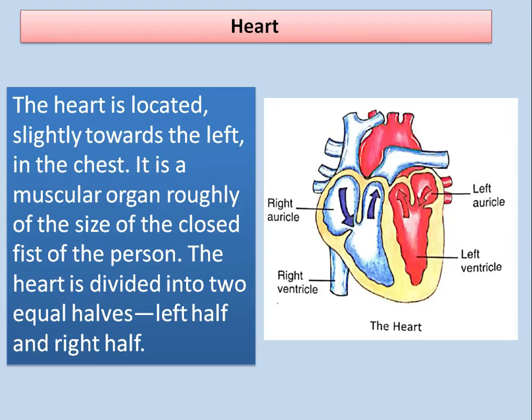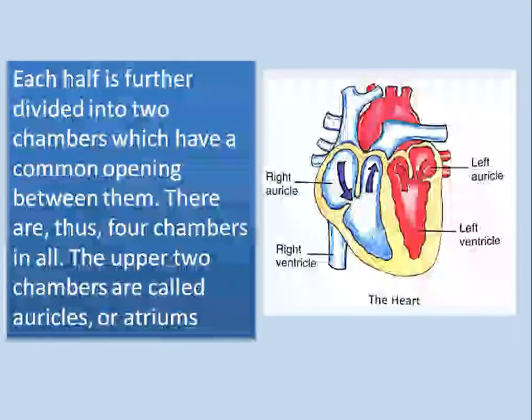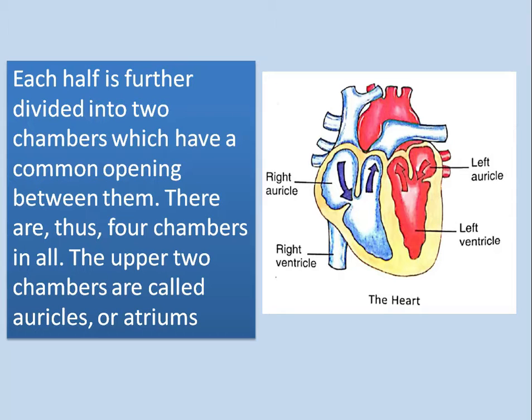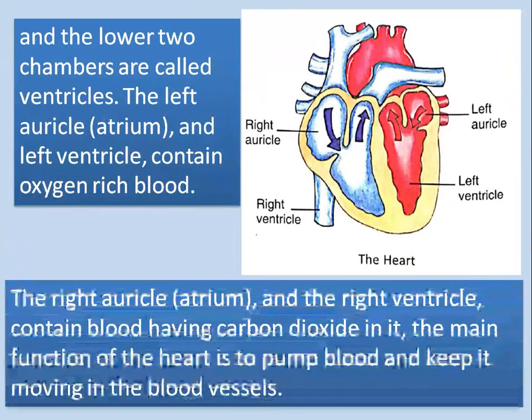The heart is divided into two equal halves, left half and right half. Each half is further divided into two chambers, which have a common opening between them. There are thus four chambers in all. The upper two chambers are called auricles or atriums, and the lower two chambers are called ventricles. The left auricle, atrium, and left ventricle contain oxygen-rich blood. This means here, this red portion, left auricle and left ventricle contain oxygen-rich blood. The right auricle and the right ventricle contain blood having carbon dioxide in it. The main function of the heart is to pump blood and keep it moving in the blood vessels.